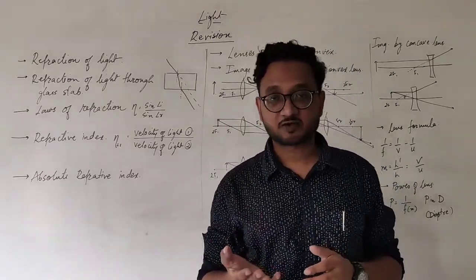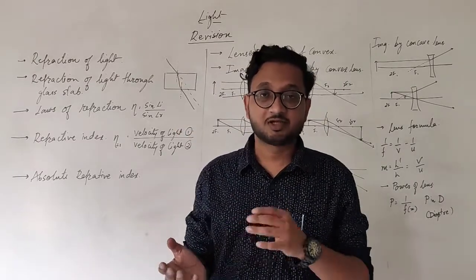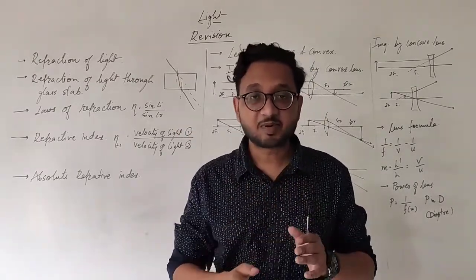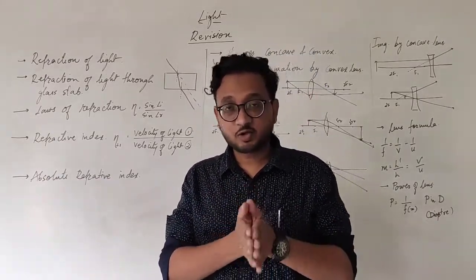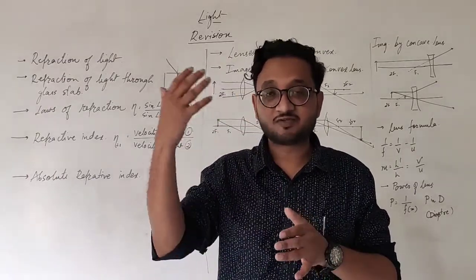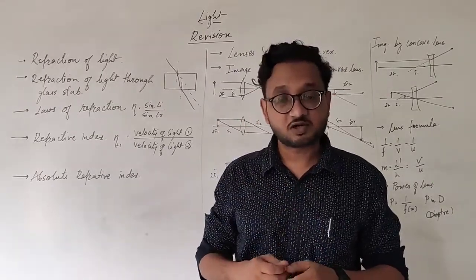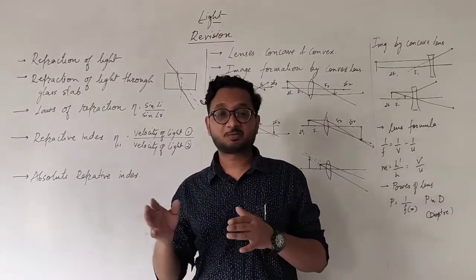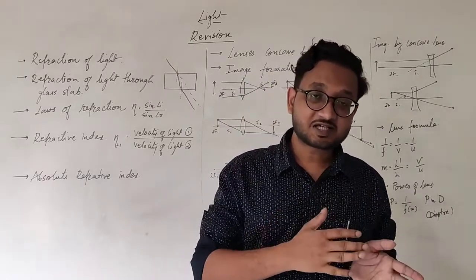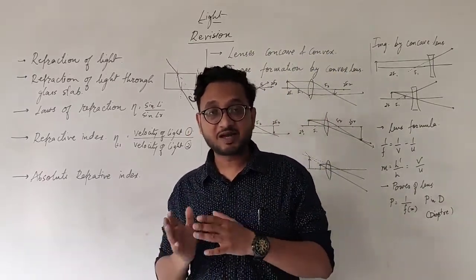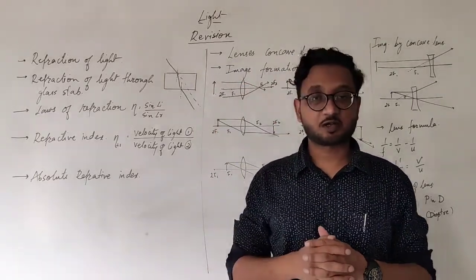Now how does the refraction work? If the light is entering from a rarer medium to a denser medium, the change in the path depends on the density of the two mediums. So suppose the medium in which the light is already going is a rarer medium, and the medium in which it is entering is a denser medium, so it bends towards the normal on the surface of the new medium, or the line which separates the two mediums. And when it enters from a denser medium to a rarer medium, then it bends away from the normal. So this is the basic and simple refraction phenomenon.